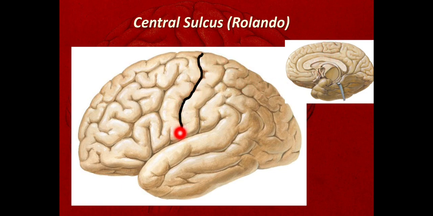Okay, so this is the central sulcus, a prominent sulcus seen on the superolateral surface. It separates the motor area and the sensory area behind. So this sulcus is also called the limiting sulcus. Those functional areas, the motor area and sensory area, will have a separate lecture. Here the limiting sulcus separates the motor area present anteriorly and the sensory area posteriorly. That's why it is called the limiting sulcus. So we have seen this sulcus.